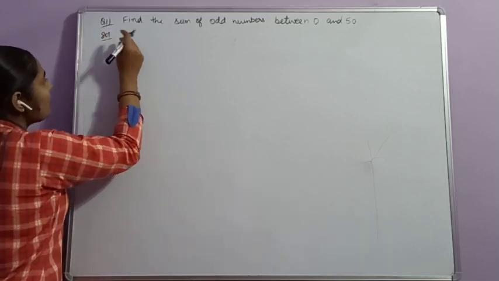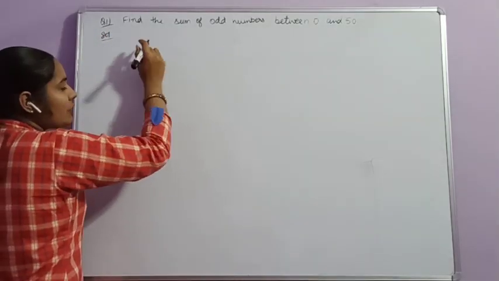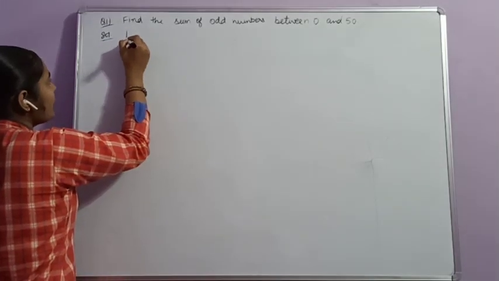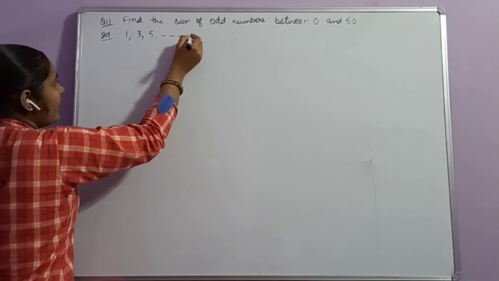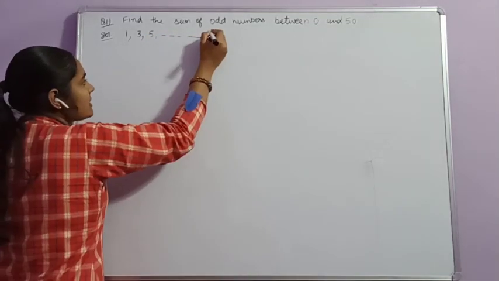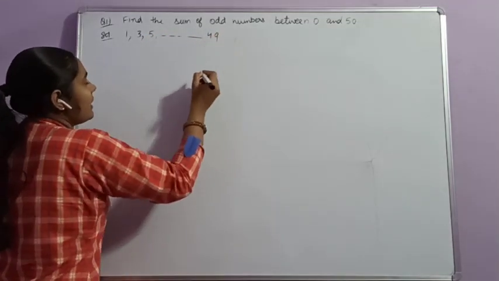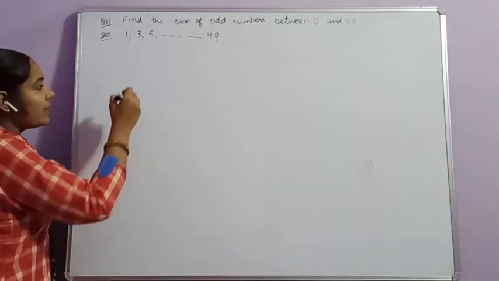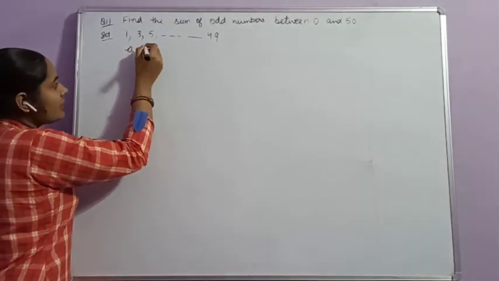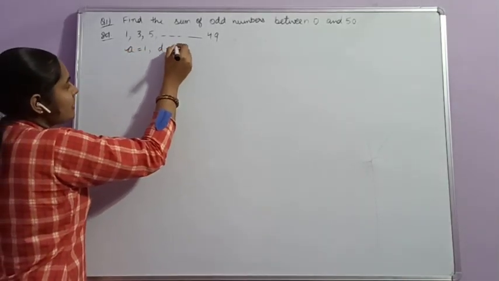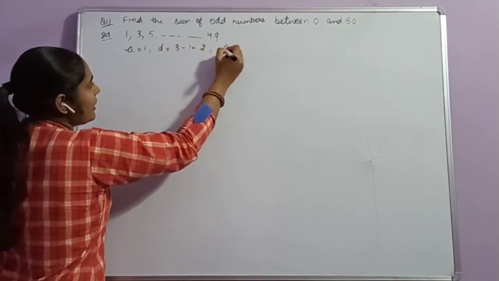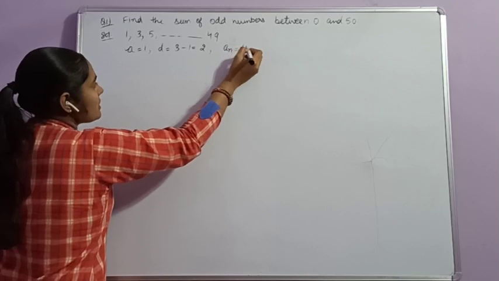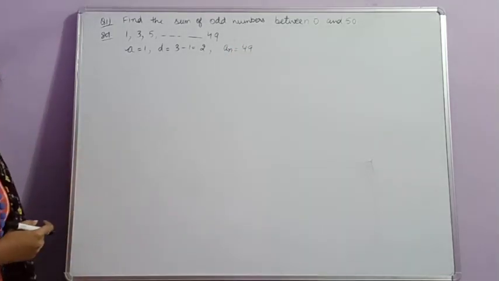So the first odd number between 0 and 50 is 1. Next is 3. Next is 5. And up to 50, the last is 49. Clear? Here the value of A is 1 and the value of D is 3 minus 1, that is equal to 2. And the value of An is also given to us, that is 49.